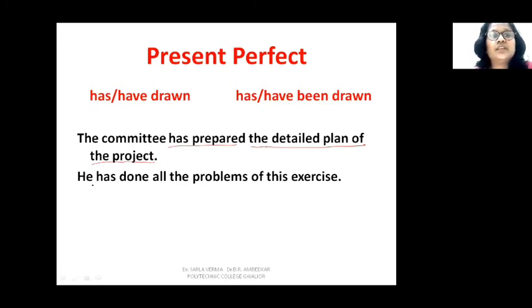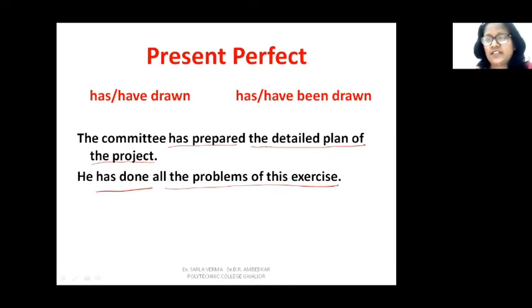So he has done all the problems of this exercise. Present perfect tense. He has done, this is your verb, and done what? All the problems of this exercise. This complete phrase is the object because you get the answer, all the problems of this exercise, when you ask has done what? So this is the object.